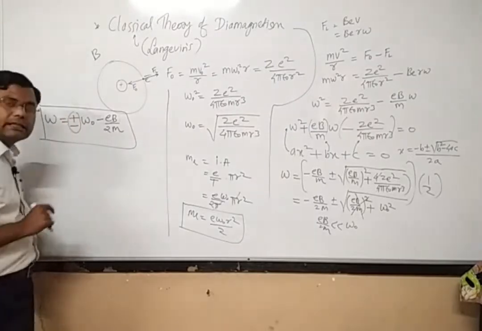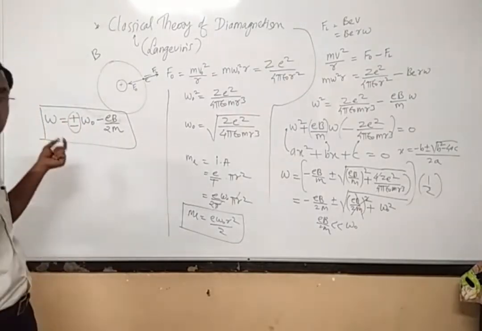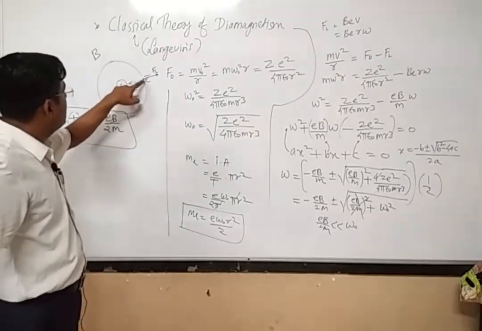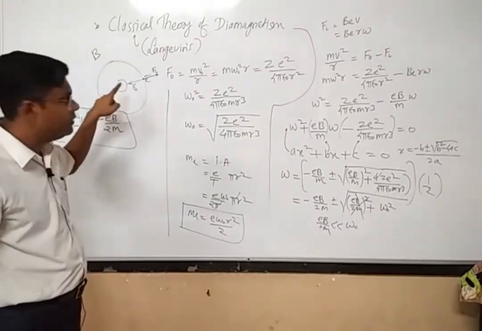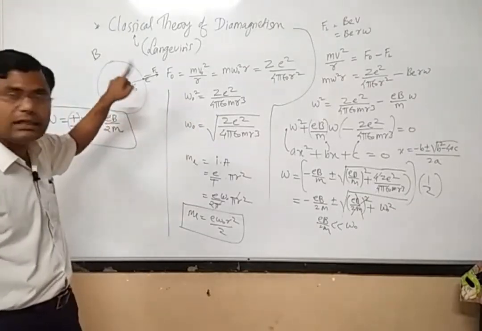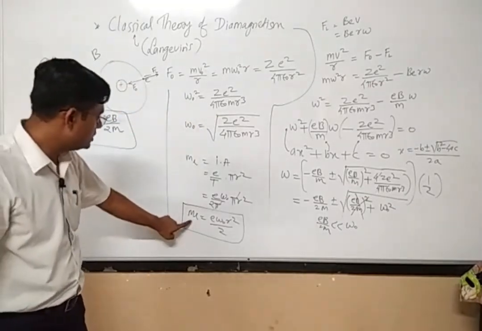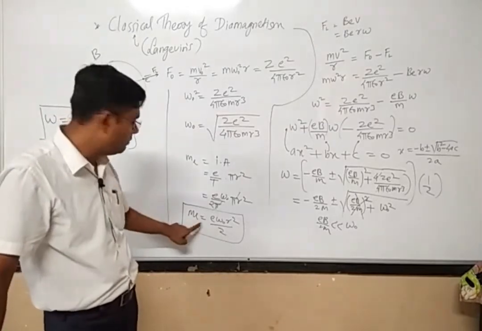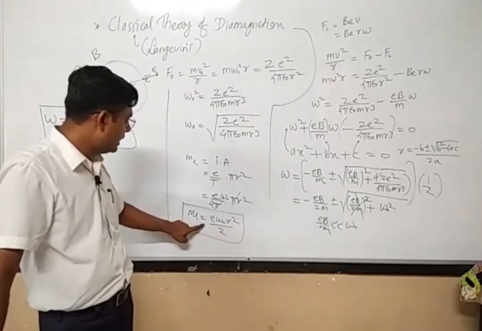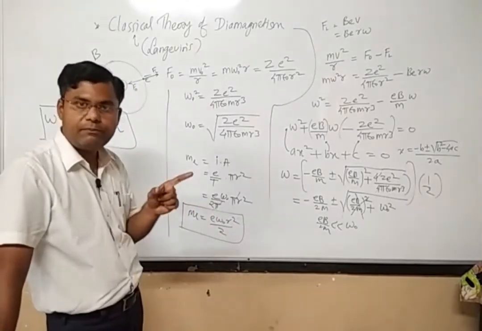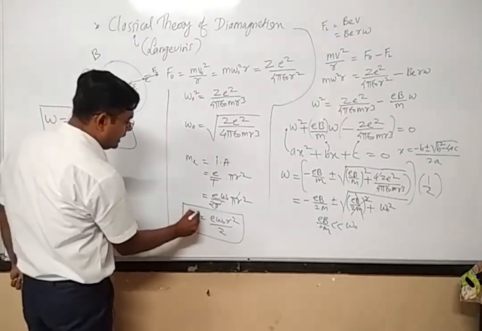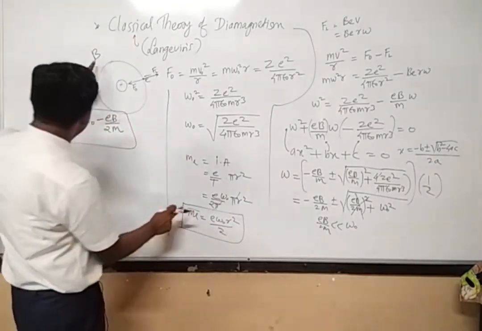Now here you see there is a plus and minus sign. So when to use plus sign, when to use minus sign? Whenever our electron was revolving earlier with angular velocity omega 0, there used to be some magnetic moment, given by ml is equal to e omega 0 r square divided by 2. Now this magnetic moment would be having some direction.